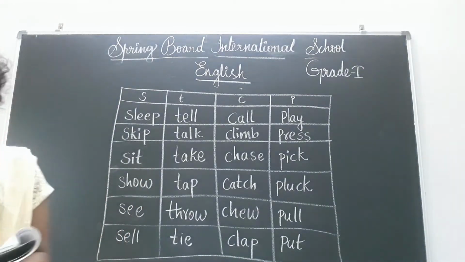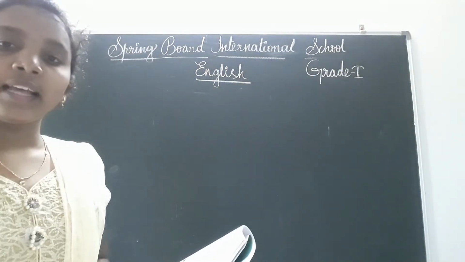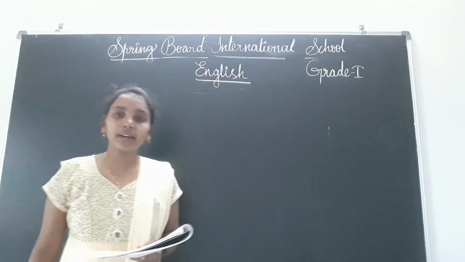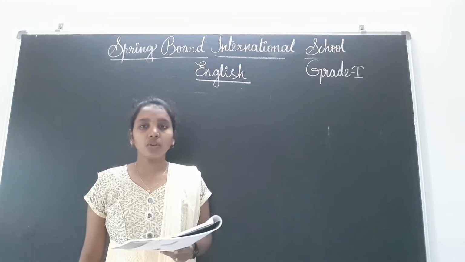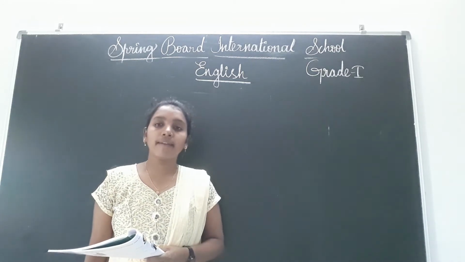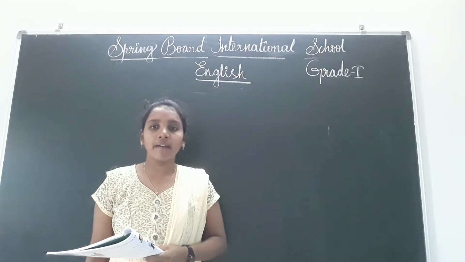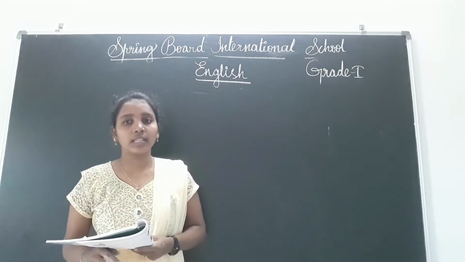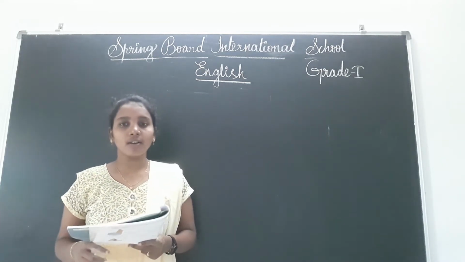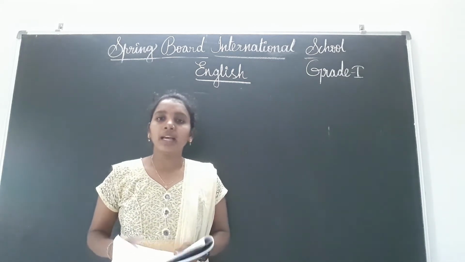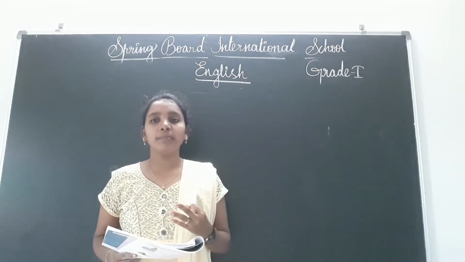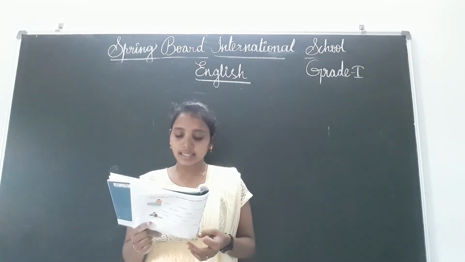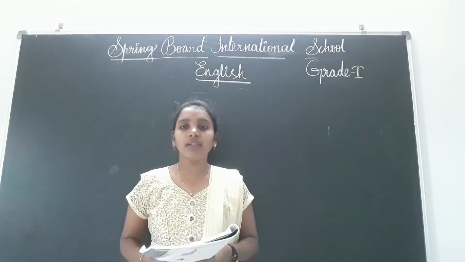Write down this. And next, after that, see what they have given, children. Choose three verbs from those you have listed. That means you have to choose three verbs from the table. All those are verbs, yes. Frame sentences of your own using each verb. That means you take three verbs from the table and frame three sentences as you like. Let's see. I will write, children. Just note it down and practice.